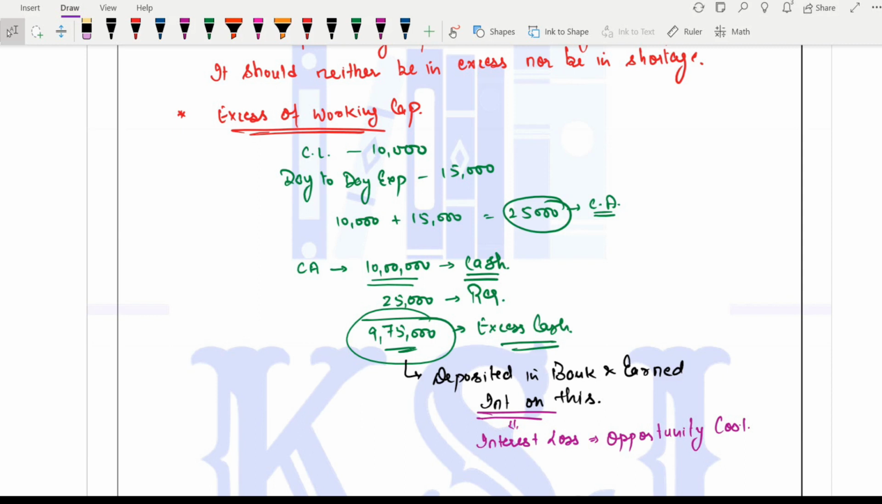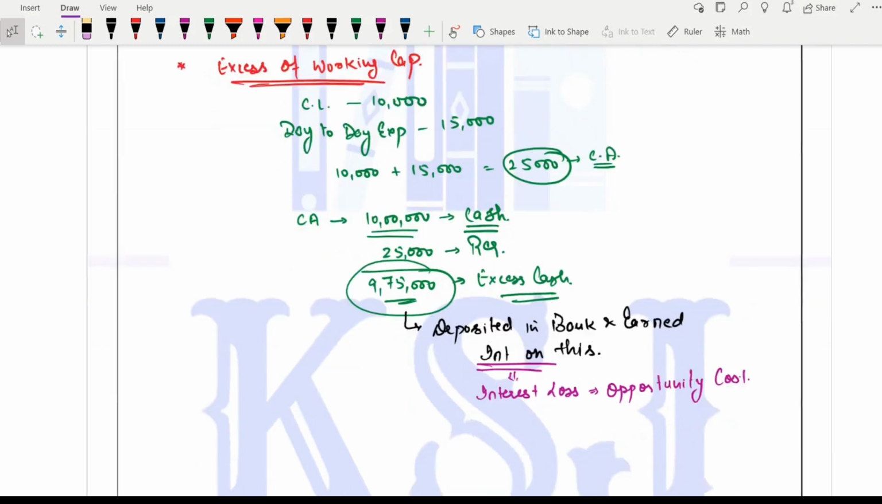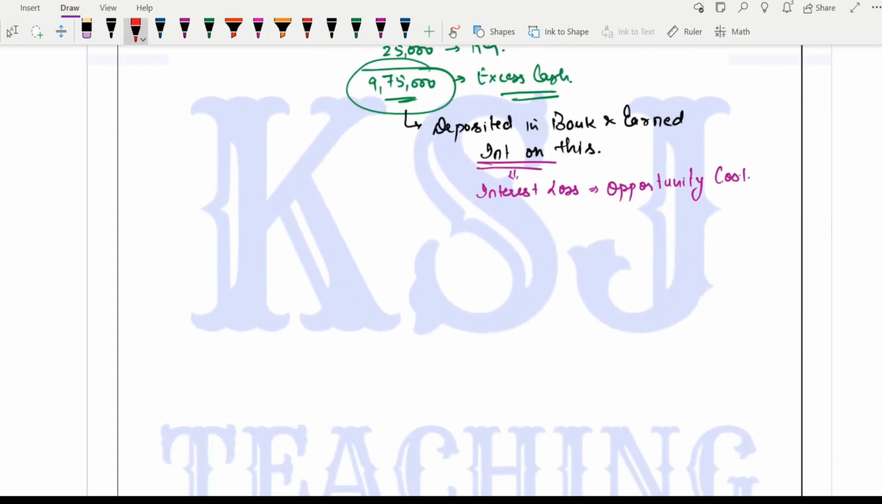That is why the first part of this is estimation of working capital: how much working capital do we need, right? How much working capital should we keep in the business so that it is neither in excess nor in shortage? Excess we have discussed. What will happen if you have a shortage of working capital? What is meant by shortage?